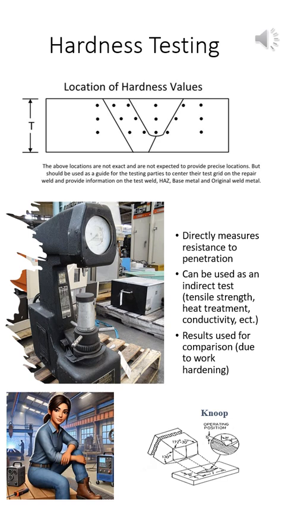Hardness versus tensile strength. This graph illustrates the relationship between hardness and tensile strength in carbon steels. In steel, hardness and tensile strength are directly correlated, meaning that as hardness increases, so does the material's ability to withstand pulling forces before breaking. This relationship is often considered linear, allowing us to estimate tensile strength based on measured hardness values using empirical equations.